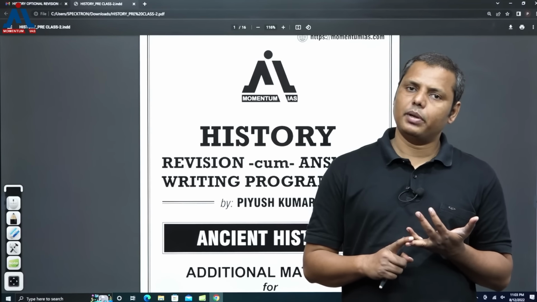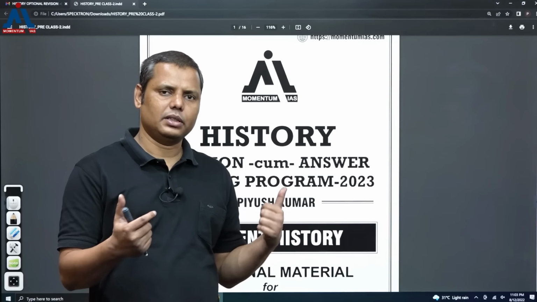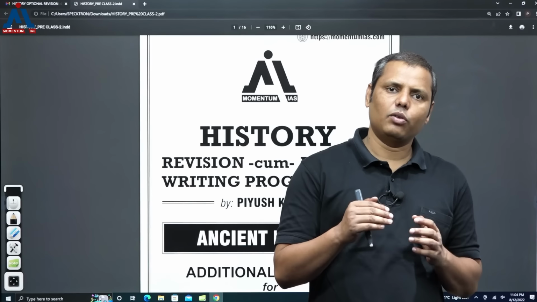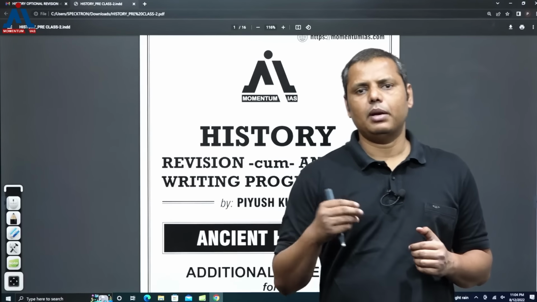At the same time, I must say that of all the 3 chapters, except the Mauryan period, both the Mahajanpada period and the post-Mauryan period are very conceptual. These 2 periods are known for some greater changes which had been taking place. The moment or the period where you find certain transformations, these transformations make that period very important. So this clarity should be there in your mind, that whenever there is some transformation, some change, that part becomes very important.